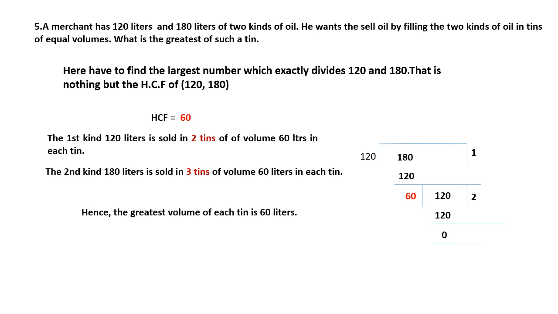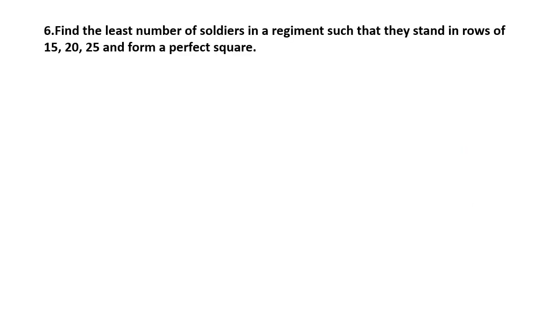Next question. Find the least number of soldiers in a regiment such that they stand in rows of 15, 20, 25 and form a perfect square. That's very important.